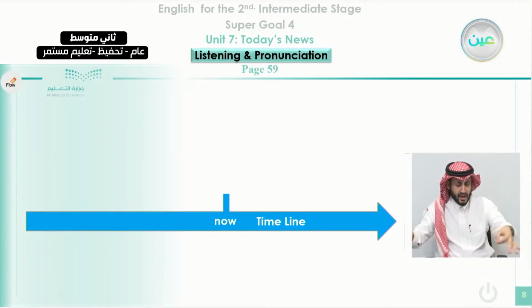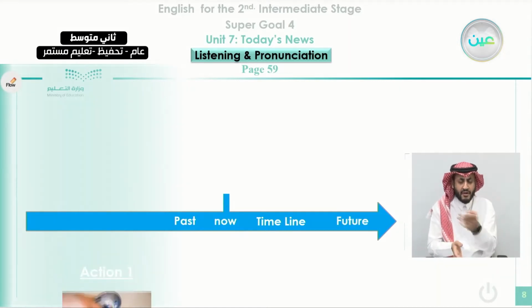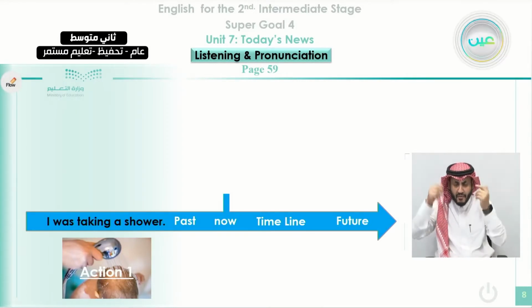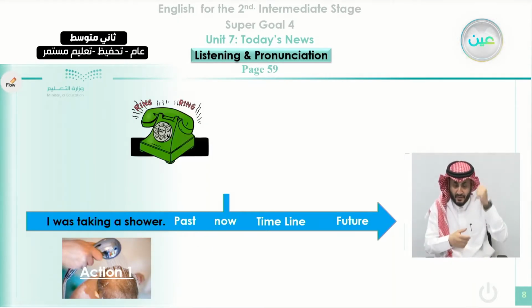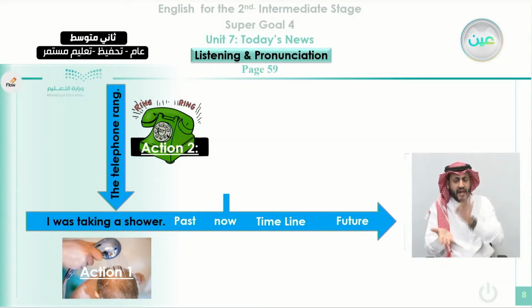And also just to remind you of the grammar in the previous lesson, on the timeline, we talk about the 2 actions. Like this one, action number 1, we can say, I was taking a shower. This sentence is in the past, but it was continuous in the past. This action, which is taking a shower, is interrupted by a phone ring. So we can say, when I was taking a shower, somebody called. Or we can say, the telephone rang.